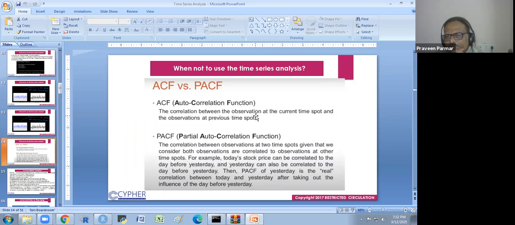Okay, that is the ACF. And the partial autocorrelation factor is the correlation between observations at two time spots, given that we consider both observations are correlated with observations at other time spots. For example, today's stock price can be correlated to the day before yesterday, and yesterday can be correlated to the day before yesterday. So this PACF of yesterday is the real correlation between today and yesterday after taking out the influence of the day before yesterday.